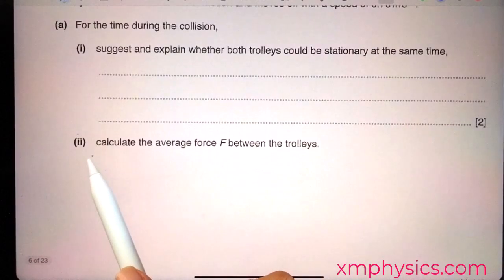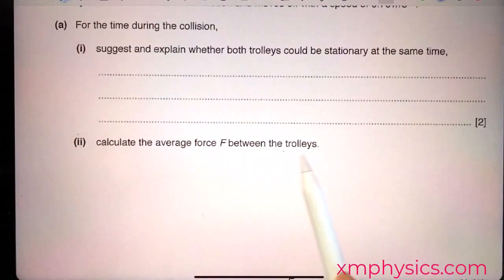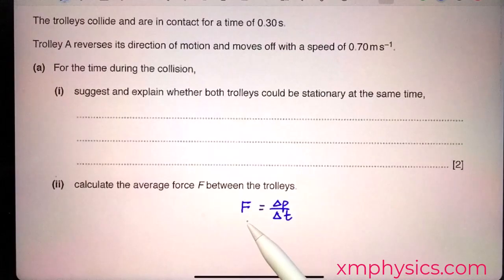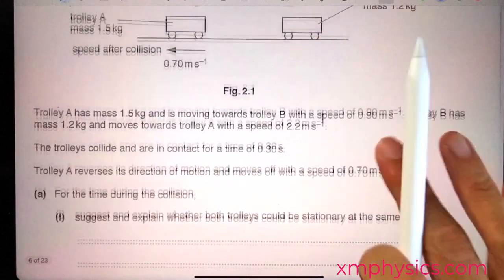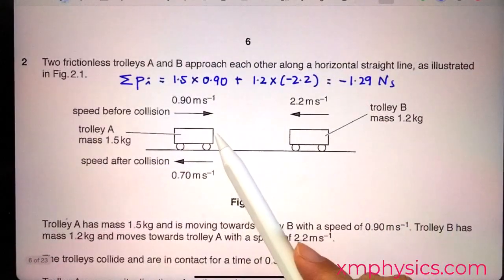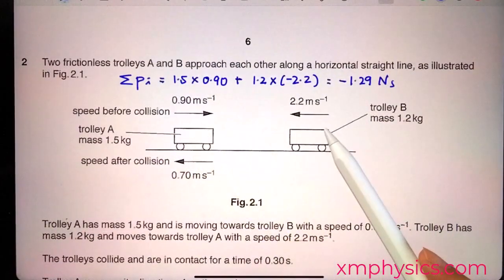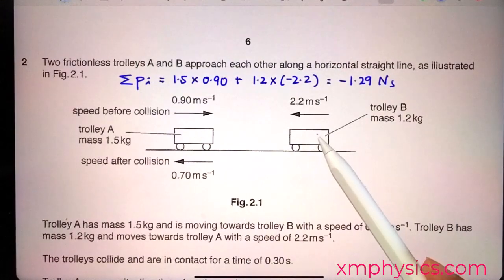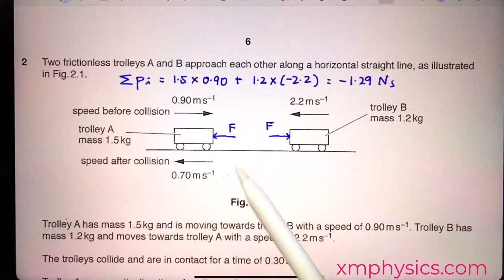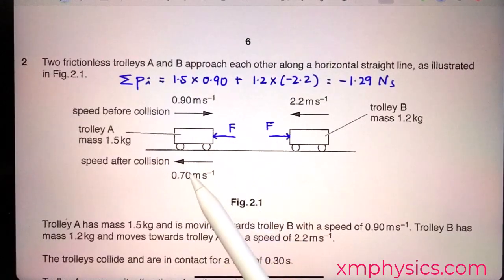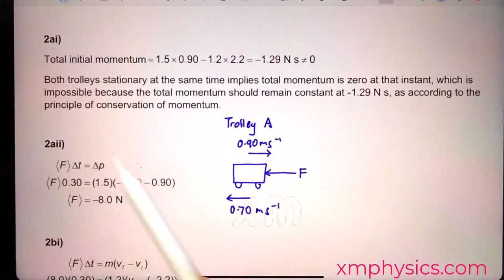Part A2. Calculate the average force between the trolleys. Now remember, force is the rate of change of momentum. So to calculate the force between the two trolleys, we can either calculate the force experienced by trolley A or the force experienced by trolley B. But we are going to go with trolley A because for trolley A, we already know the final and initial velocities. And the calculation goes like this.